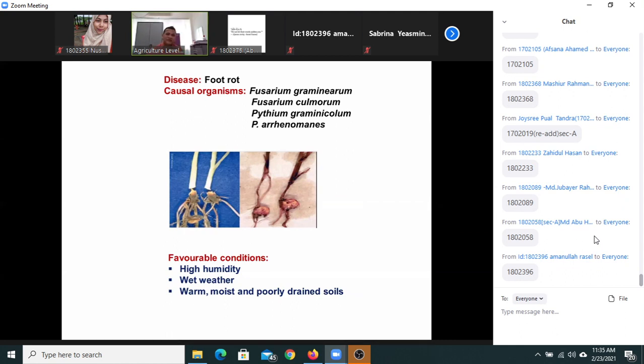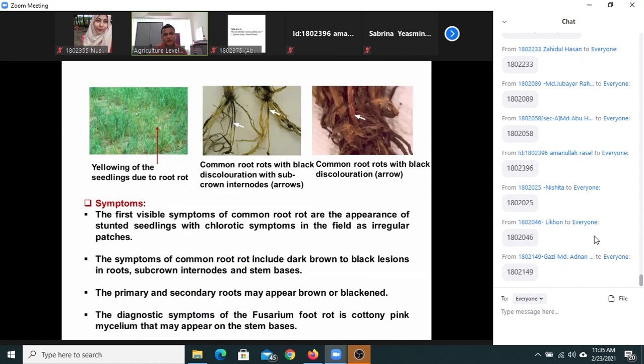Consider that the wheat season starts in November, for example, and early December. At this time most of our soil becomes wet, with almost high moisture. Once you sow the seed in the field, these soil-borne pathogens, Fusarium, Pythium and so on, attack the seedlings. If you visit the wheat field in the early stage, after germination, or after 20 days to a month, you can see some of the seedlings turn yellow compared with the others, here and there.